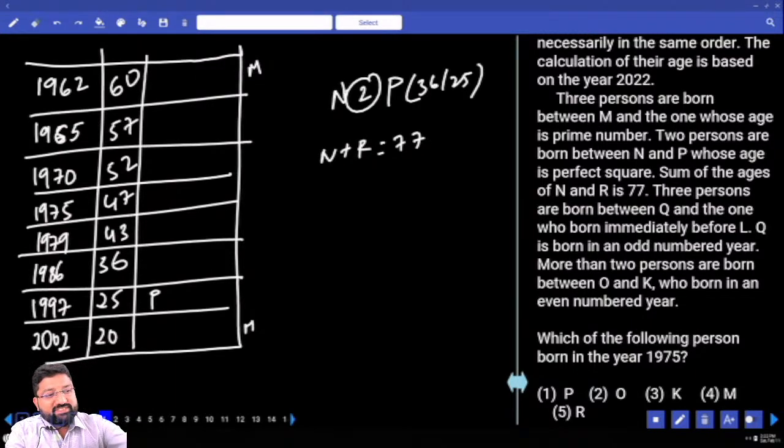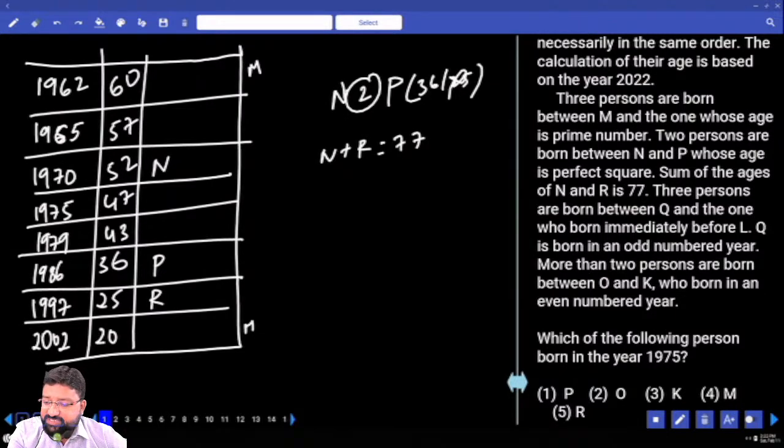No. So from this it is very clear that I can't go with 25 as the age of P. So P's age has to be 36. This is N. If N is 52, R should be how much? 25. Do we have 25? Yes. So this is R. So from this clue, I could easily fix how many people? 3 people. Let's go for the next line here.